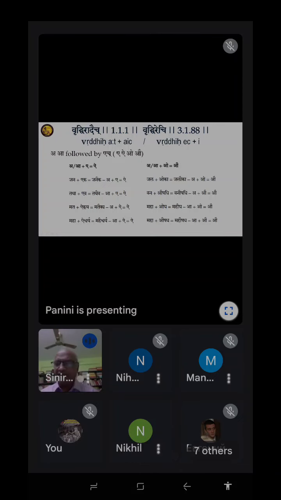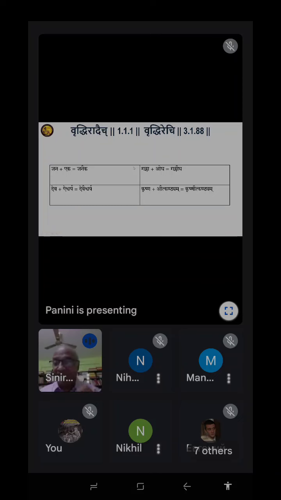And we'll show whatever change has taken place, the word formations we are going to see. These are all examples of samasas, how two words are joined. When you come to root and suffix, where word formation comes, you can see the same rules are applied, and the same changes are also there. It is the same Guna, the same Vriddhi. We are going to see how the same rules are applied both in word formation as well as in syntactic structure when we make compounds. Compounds represent only a combination of two words, whereas a word is made of Prakriti and Pratyaya. These are all linked with a binary connection. Only two.